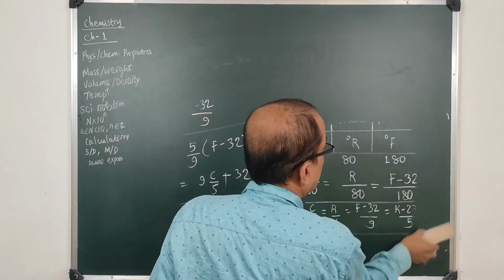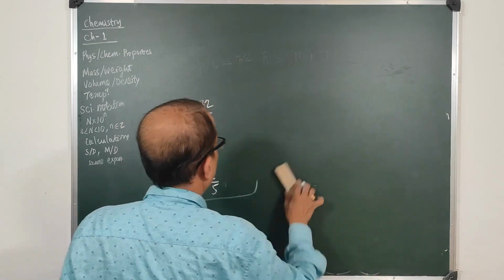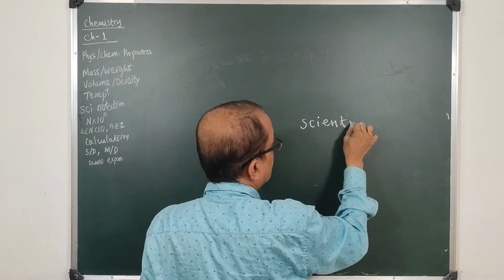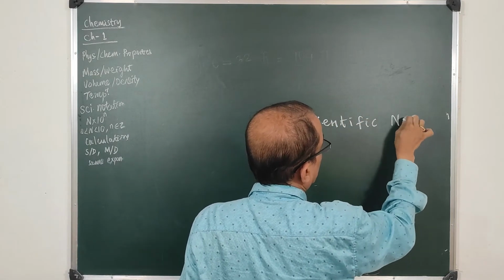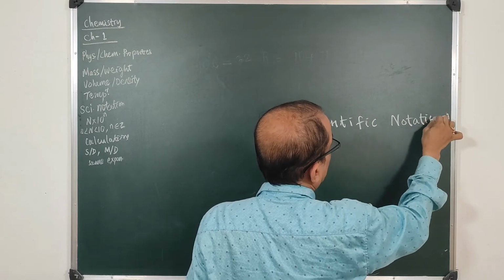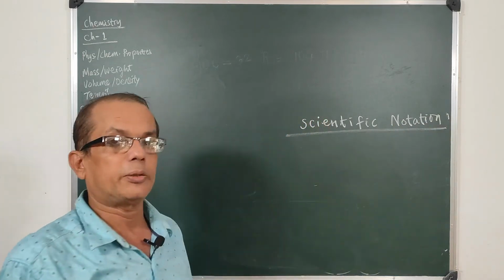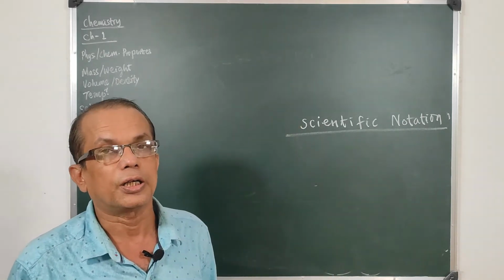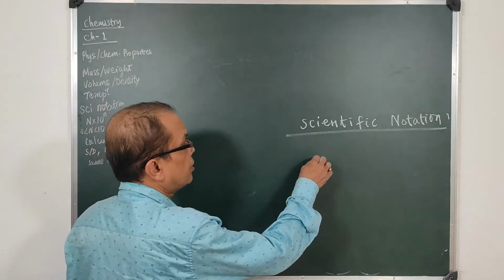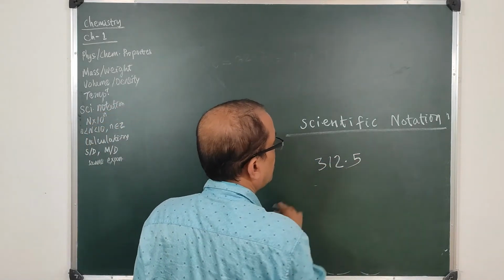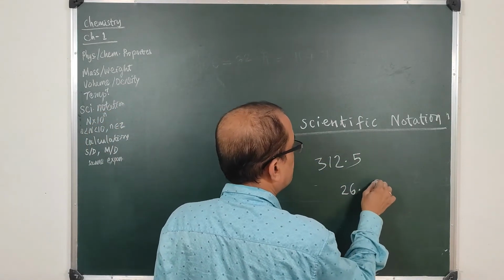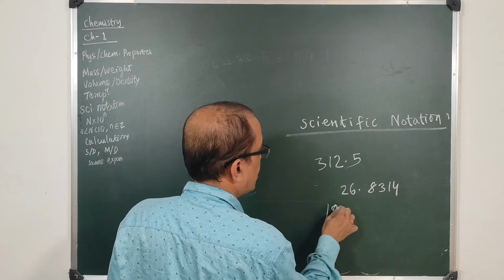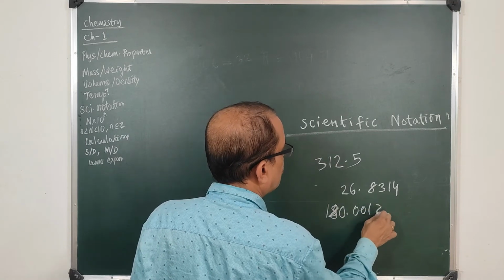And after this, let us discuss a new thing, scientific notations. What are scientific notations? When the numbers used in scientific calculations are written, they are not written like 312.5 or 26.8314 or 180.00125.